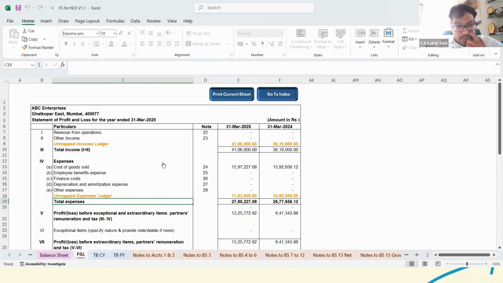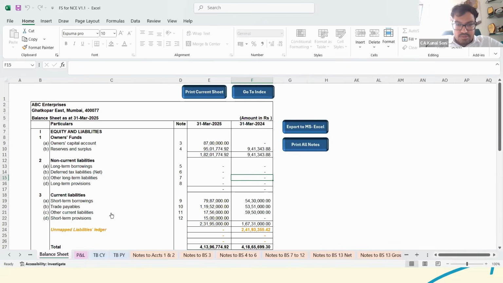Sir, when you export to Excel, all the details would be available, but there won't be any formulas. Balances and all those things would be available in the Excel if you have exported it. But formulas won't be available. If it is the final data of Tally which has been grouped and mapped, and you have locked the Tally data and the Excel file, and exported this particular Excel sheet, then if you want to do some formatting or add certain things, you could do it in that manner too. Right, thank you, sir.